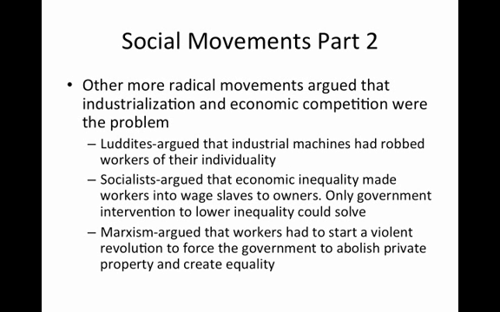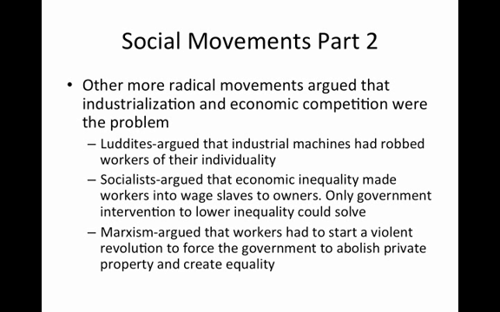Social movements, Part 2. Other more radical movements argued that the primary problem of industrialization was not that it needed to be fixed, but rather the primary problem was economic competition itself. For example, Luddites argued that the industrial machines had robbed workers of their individuality. Socialists argued that economic inequality made workers into wage slaves to owners.